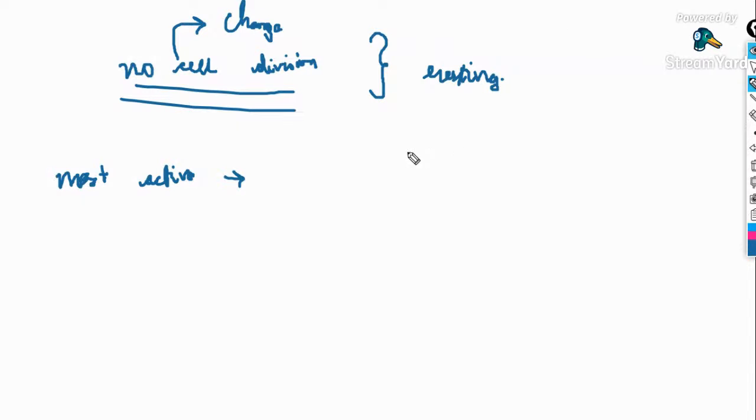Yes, exactly, Harshita. It is known as the most active phase because maximum cell metabolism and cell growth take place. Clear with that?